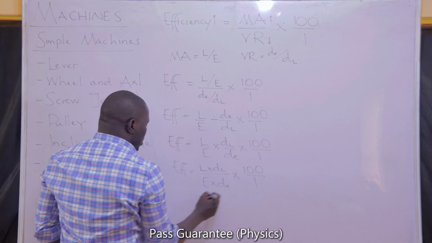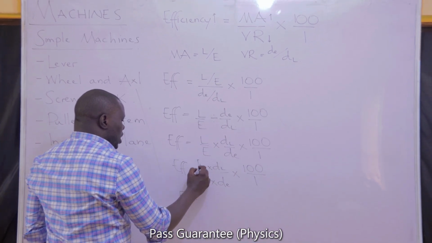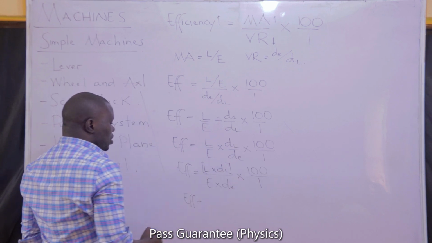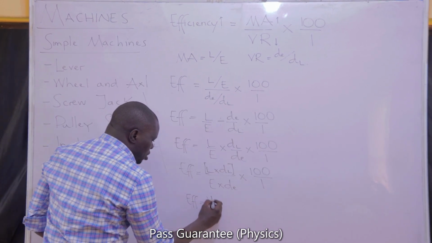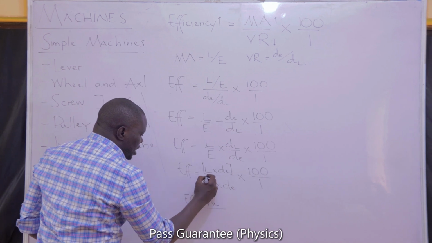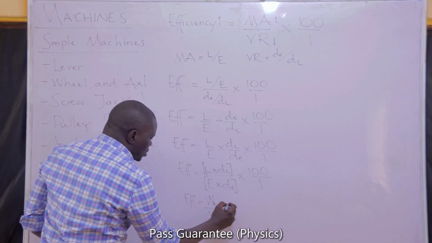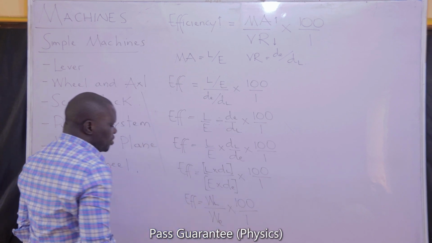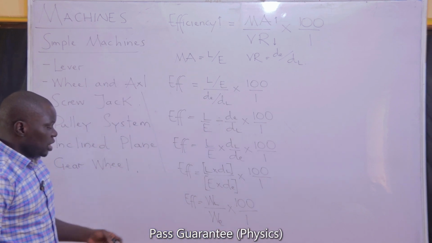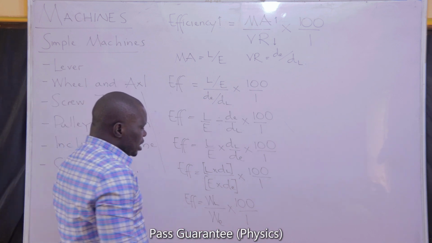If that is also the case, I can say that the efficiency must be, mind you, earlier on we were talking about this. We said when you multiply the load by the distance moved by load, you have the work done by load. When you multiply the effort by the distance moved by effort, you get the work done by effort, times 100 all over 1. So efficiency can also be determined from the work done by load divided by the work done by effort times 100 over 1.